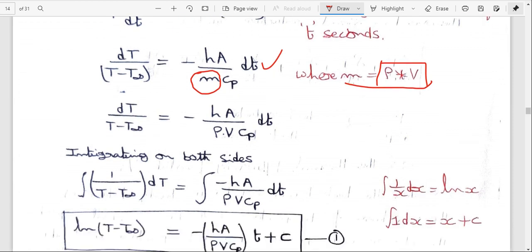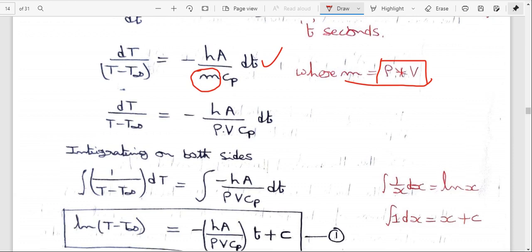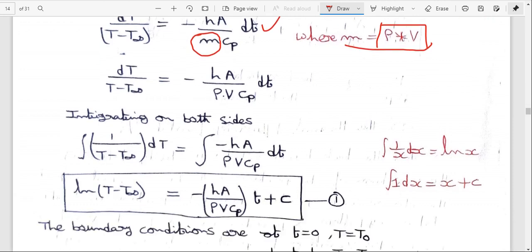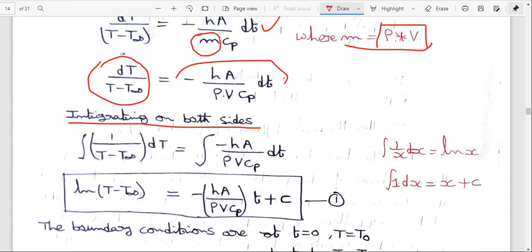So we can substitute m equal to density into volume in this equation, and after substituting this m value we derive the equation, integrating on both sides.